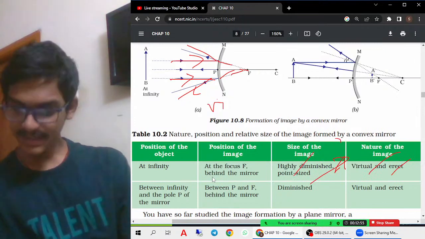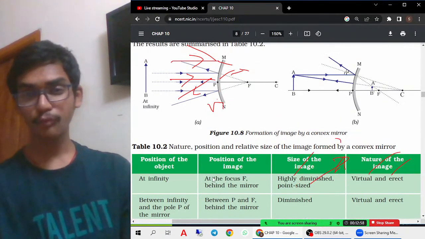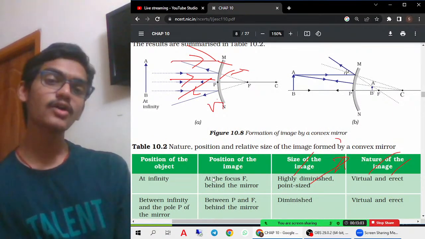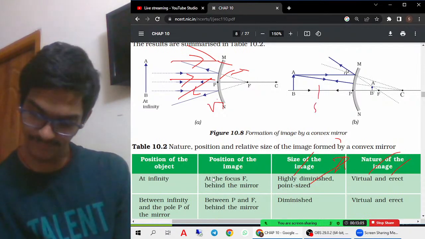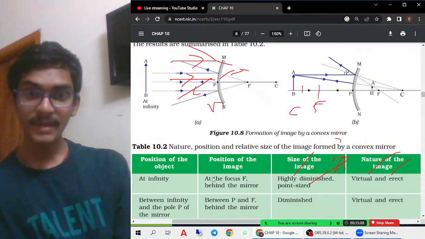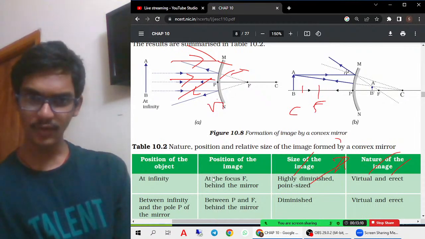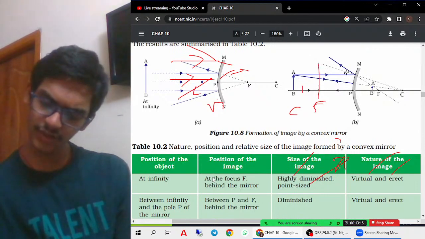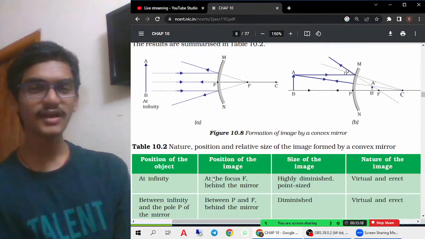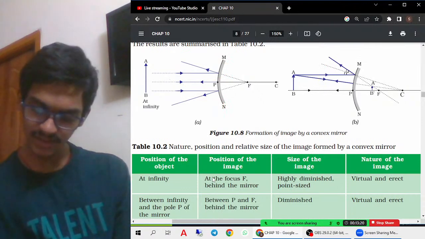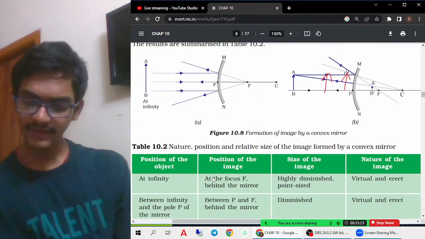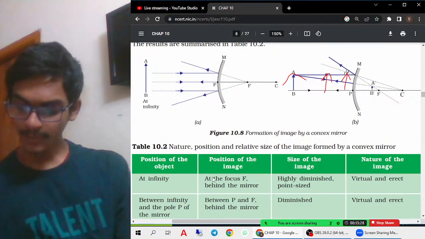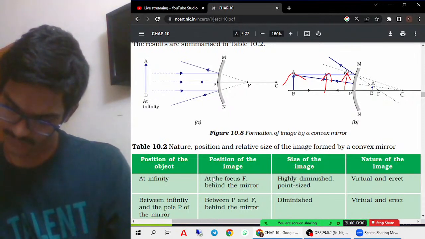The second case is also a most asked question here. The object is kept anywhere. In the concave mirror, we have certain points like F and C, but for a convex mirror we are not having any such points, therefore we will not use anything. Wherever you want you can keep the object outside the mirror. Inside the mirror you can't keep an object, right? Outside the mirror, anywhere you want you can keep it. Say the object is between F and P, that is focus and pole, where I'll draw the image formation. If you see here,